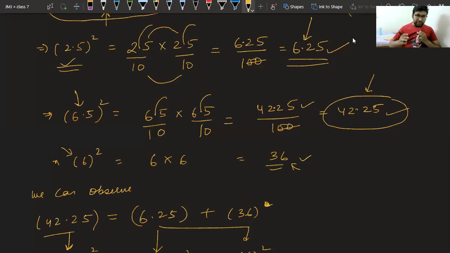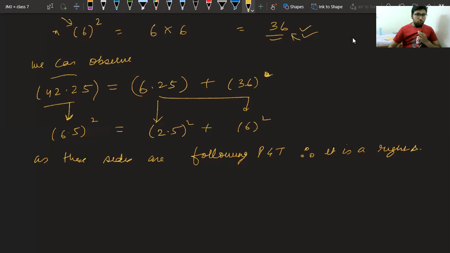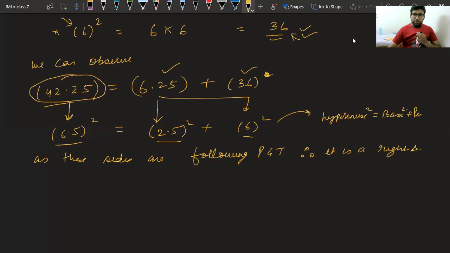After this I observed that 42.25 is equal to the sum of 6.25 and 36, which is 6.5 square is equal to 2.5 square plus 6 square, similar to hypotenuse square is equal to base square plus perpendicular square.